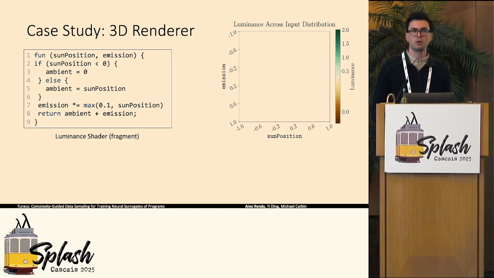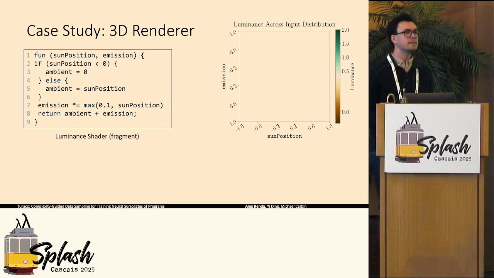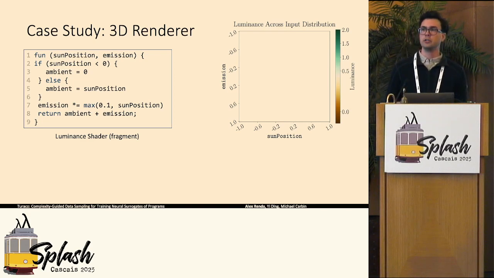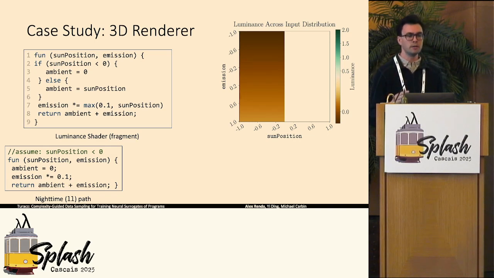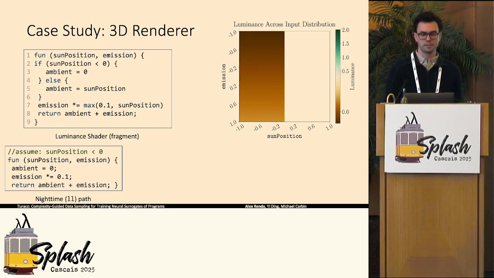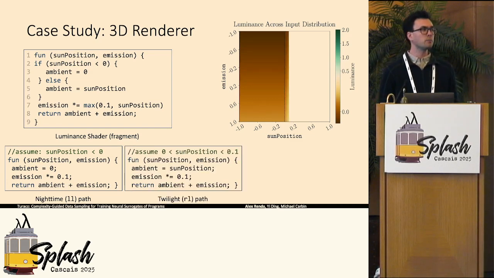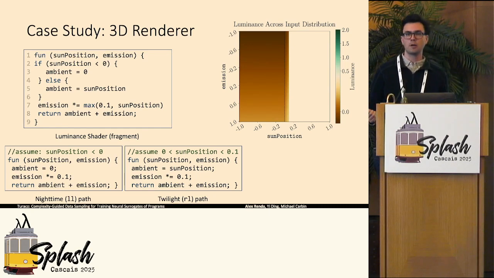If you look at this program, you might notice that this program essentially divides up the input space into 3 logical regions and then applies a different function to each of these different regions of the input space. There is the nighttime path when the sun position is less than 0, and this ends up computing a relatively simple linear function of the input variables. There is the twilight path when the sun position is between 0 and 0.1, which computes a maybe slightly more complicated but still ultimately linear function of these input variables.